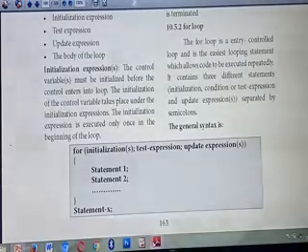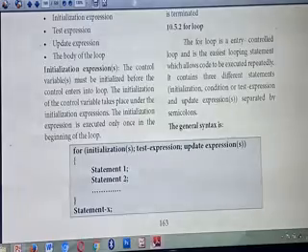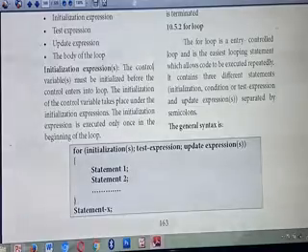That kind of loop we call an entry control loop. Exit control means all the statements inside the loop are executed first, and after the loop you check the condition. That we call an exit control loop. Understood the difference between entry control and exit control?